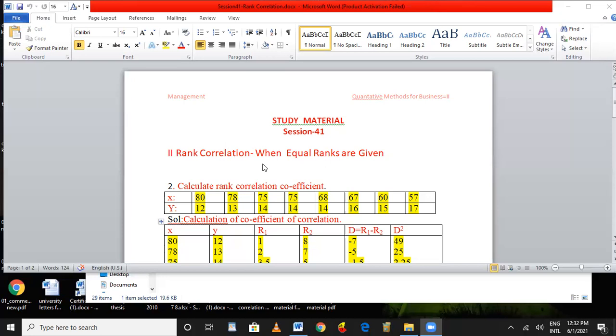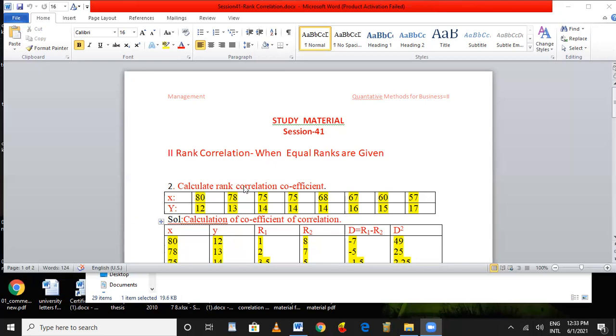But in some cases, it is possible that the same marks are given to two or three persons at the same time, so equal ranks are given. How shall the rank correlation be calculated? The formula has to be adjusted in the rank correlation if there are equal ranks.